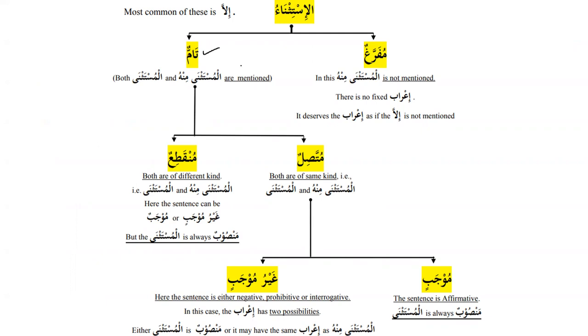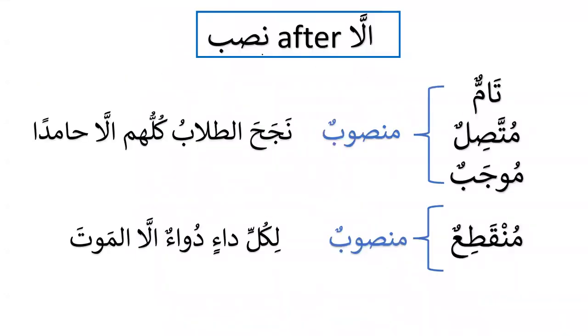So when it is tamun, muttasilun and mujabun, it will be mansub. And similarly, when it is tamun and munqati'un, then it will be mansub. So these are the two possibilities of mansub. And if it is mujabun, it can be mansub or marfu. And mufarraghun will take the i'rab of something that comes before illa. Yes, exactly, alhamdulillah. So in the end, what we have over here is nasbun after illa.